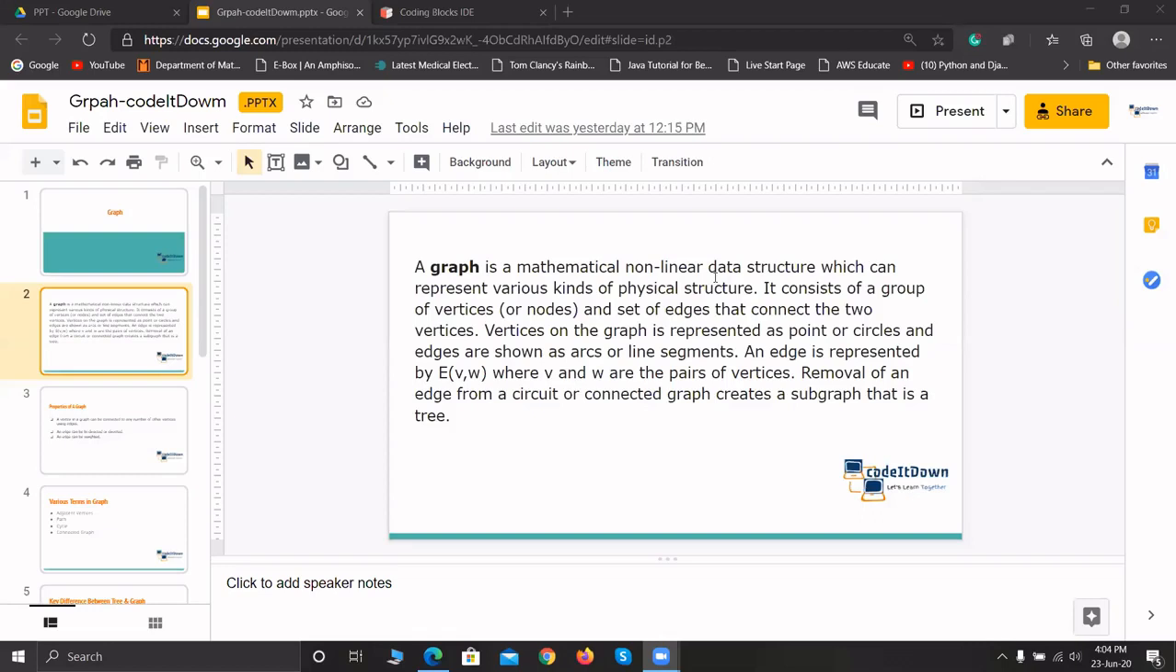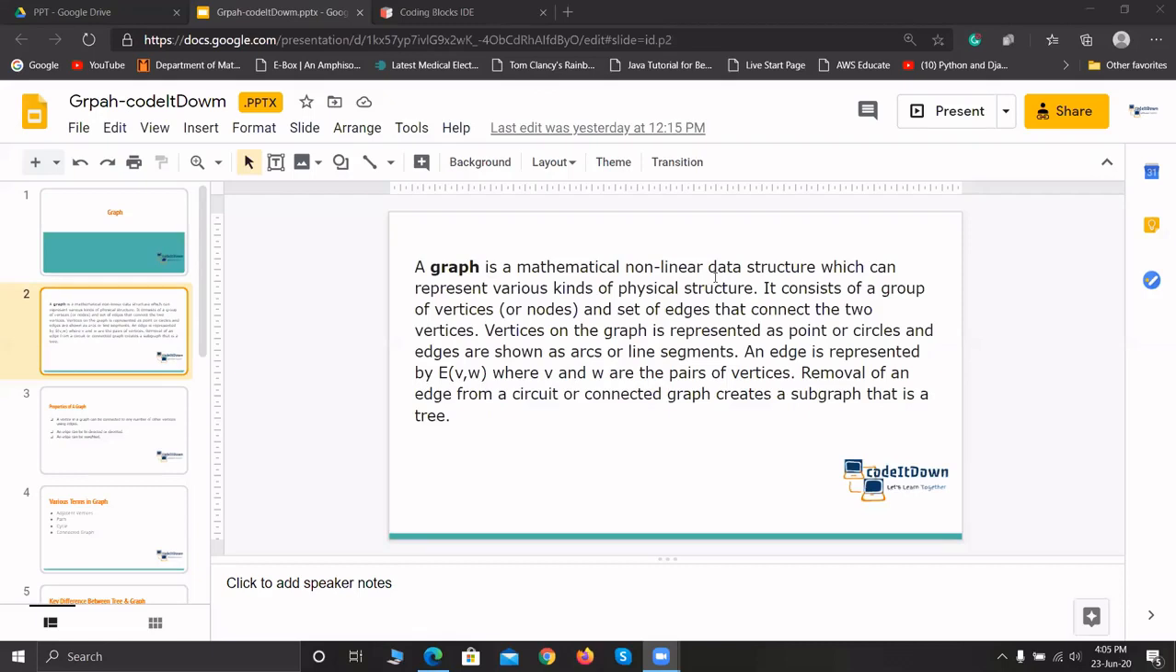Let's read some more lines from the PPT. Vertices on the graph are represented as points or circles, and edges are shown as arcs or lines. As we have discussed, the lines are the edges, and the points or circles are the vertices or nodes. We can say nodes or vertices, that is the same thing. An edge is represented by (V, W). It means that from V to W there is an edge, where V and W are a pair of vertices.